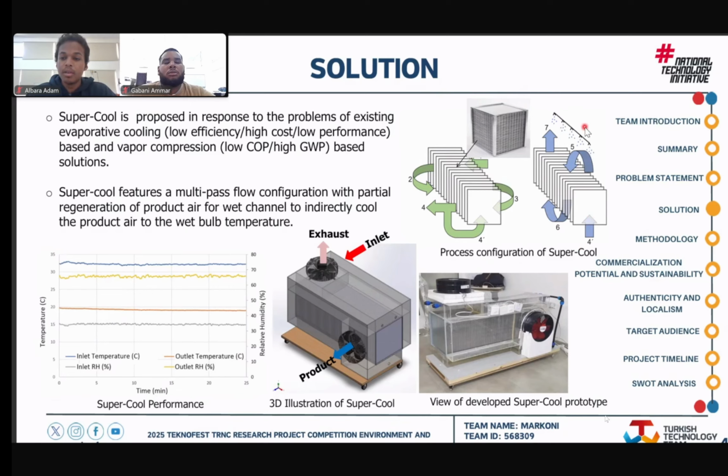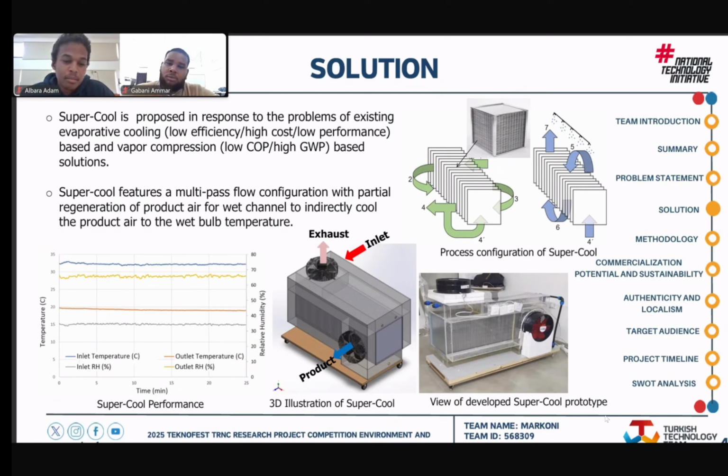It will be humidified, some water will be spread on it, and this part will act as direct evaporative cooling, and then it will get cooled to transfer the cooling energy to the dry part of the system. But as you can notice, in this dry stream, no water will be introduced. It will stay dry from the beginning until it exits the system. The 4 here is going to be the product, and the 7 is going to be the exhaust, and here number 1 is going to be the inlet at the back of the system.